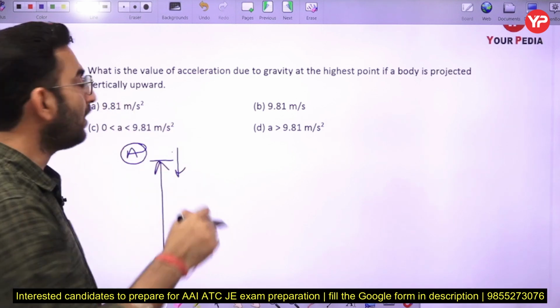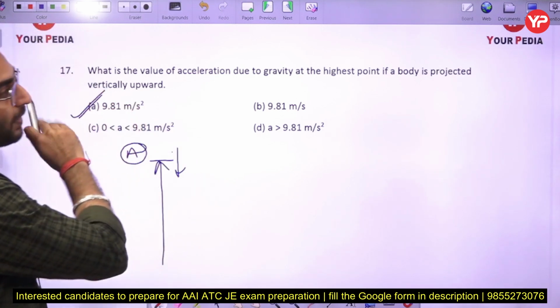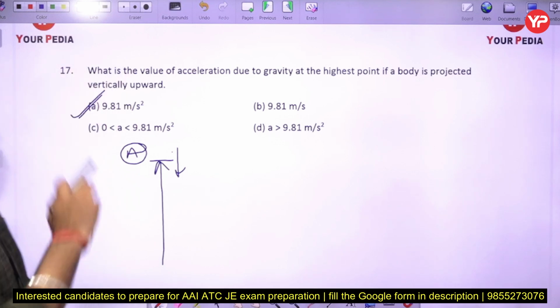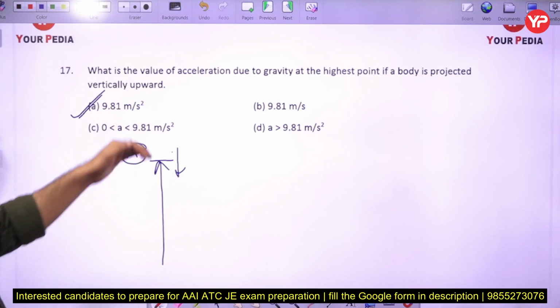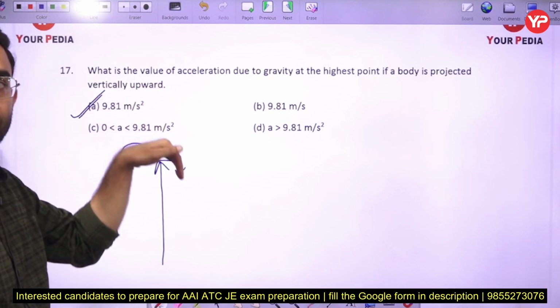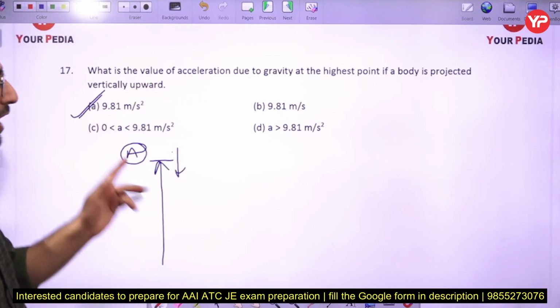So always remember, in that case the value of the acceleration due to gravity is going to remain constant there. It will be equal to 9.81, but its direction will change here. Now it is acting in the downward direction at the highest point.